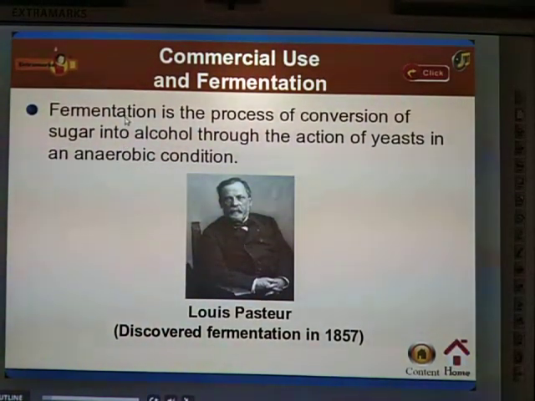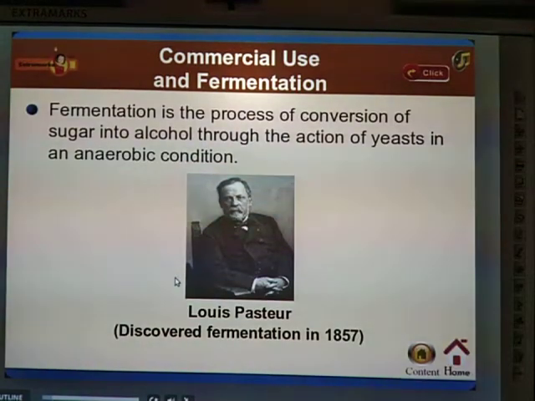So what do we mean by fermentation? It is the process of conversion of sugar into alcohol through the action of yeast. Sugar is a form of carbohydrate. This can be converted into alcohol through the action of yeast in the absence of oxygen, that is, in an anaerobic condition. In the presence of oxygen, carbon dioxide is produced.